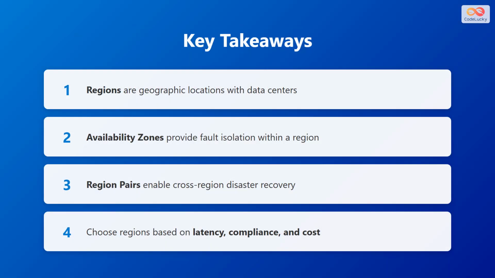Let's recap the key points. First, regions are geographic locations with data centers that host Azure services. Second, availability zones provide fault isolation within a region by using physically separate data centers. Third, region pairs enable cross-region disaster recovery for business continuity. And fourth, when choosing a region, consider 3 factors: latency to your users, compliance requirements for data residency, and cost differences between regions. Understanding these concepts will help you design resilient and efficient cloud solutions on Azure.